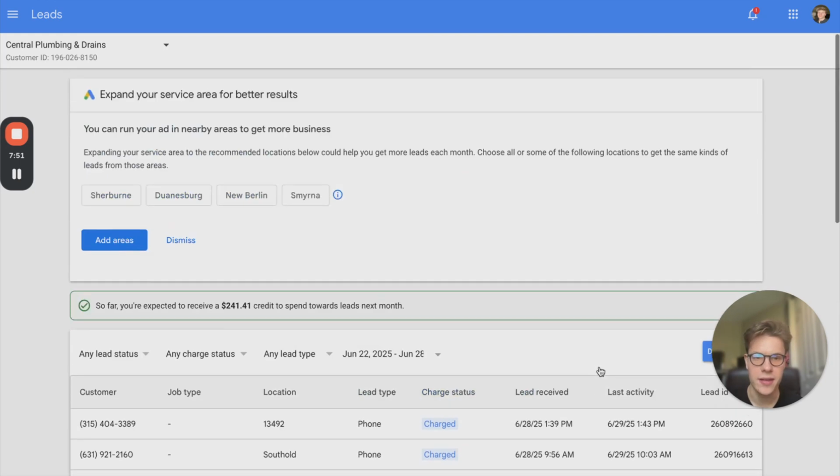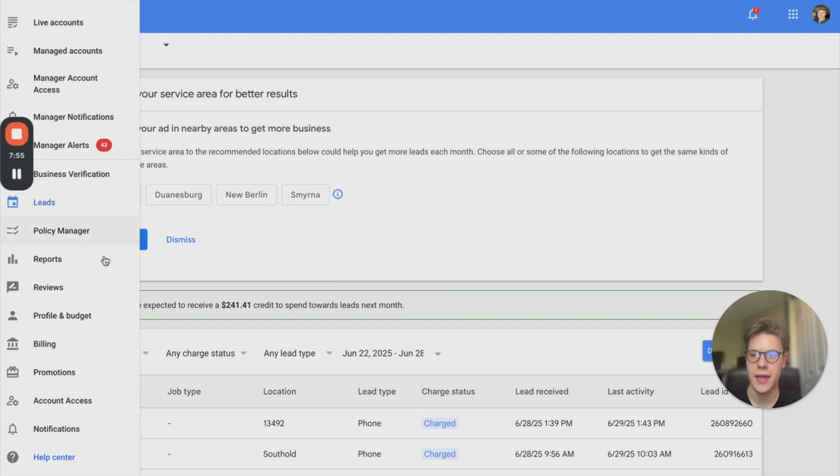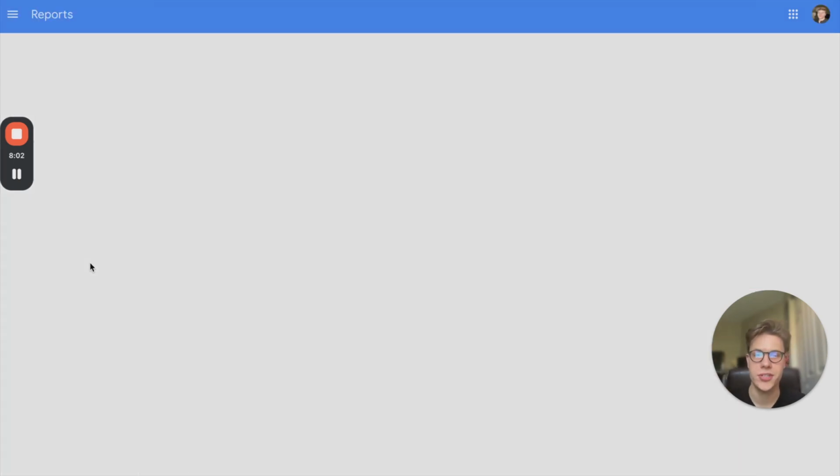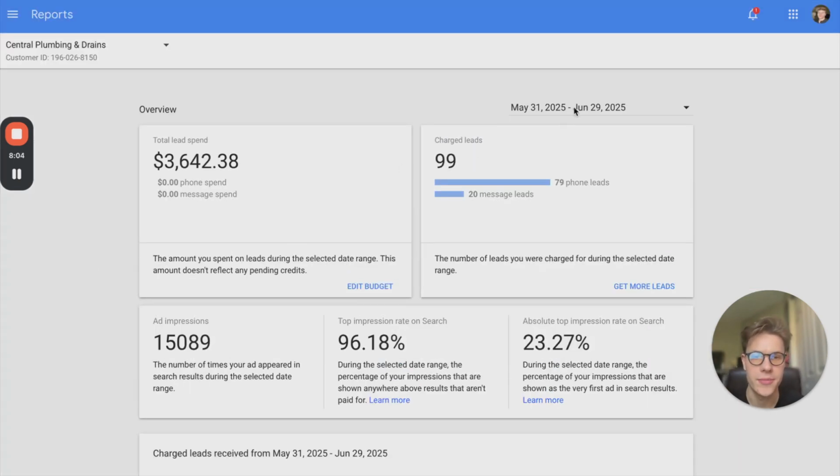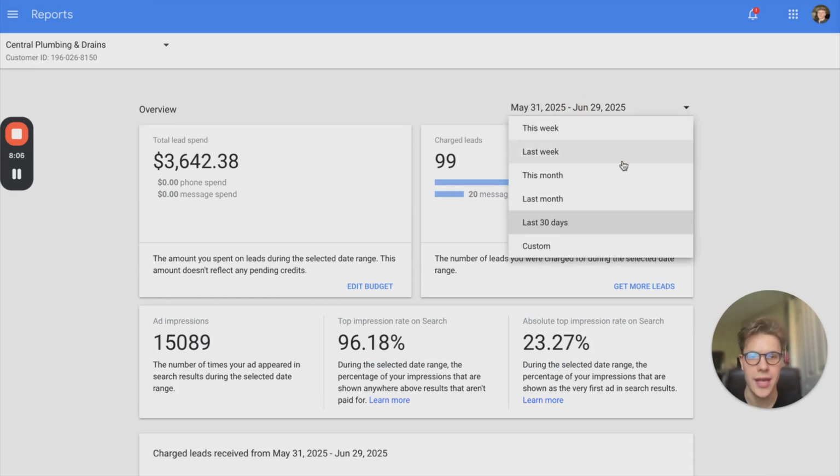So it looks like they had, I don't know where it says, but they had a lot of leads. We can actually go ahead and take a look at that. If we want to see how much they spent and how many leads they had last week, we can go ahead and take a quick look at that under the report section. It's going to give us a weekly overview. So let's go ahead and change that to last week.